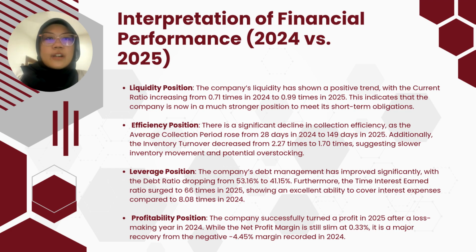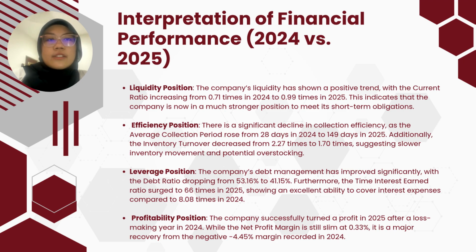Moving on to our analysis of Catco's financial performance between 2024 and 2025. First, liquidity. We observe a positive trend in liquidity. The current ratio improved from 0.71 times in 2024 to 0.99 times in 2025. This indicates the company is now better positioned to cover its short-term debts.